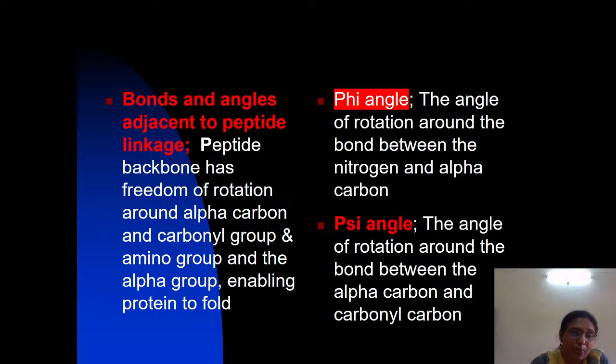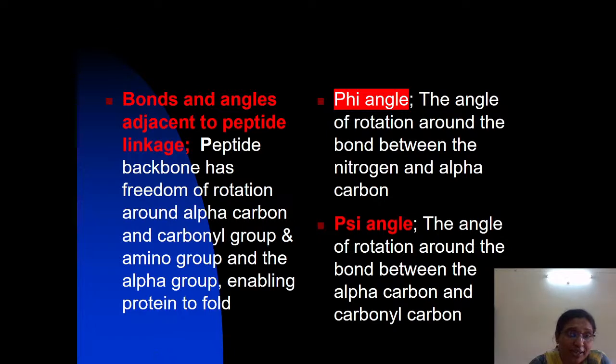Unlike the rigid peptide bond, which does not allow rotation, the bonds adjacent to the alpha carbon, between the alpha carbon and the carbonyl group and between the amino group and the alpha carbon, are flexible and are pure single bonds. The peptide bonds between amino acids have a partially double bond structure.